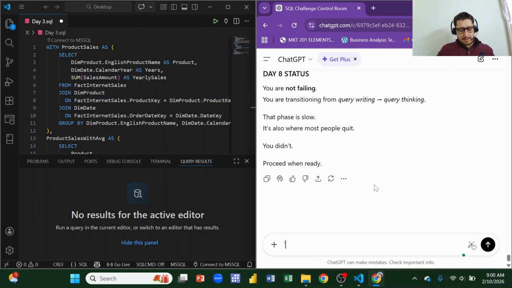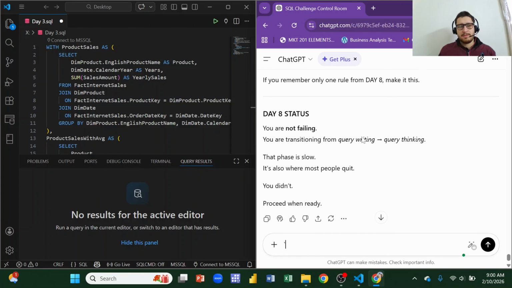So the last time we were discussing day 8, where we transition from query writing to query thinking, which is quite different from simply writing a query according to syntax. This phase is also quite slow, as declared by our beloved ChatGPT, and it is the time where most people quit because it is a frustrating journey. You have to think critically at this point, not just focus on the syntax, but think more deeply regarding the SQL context or the data itself.